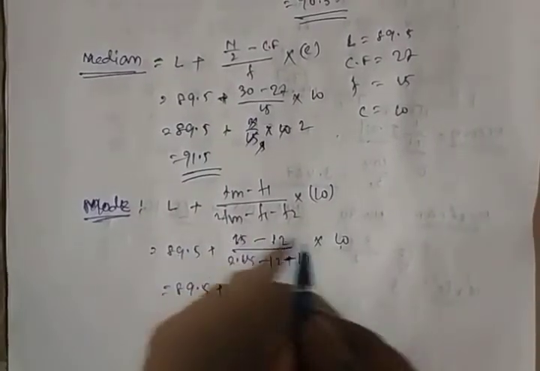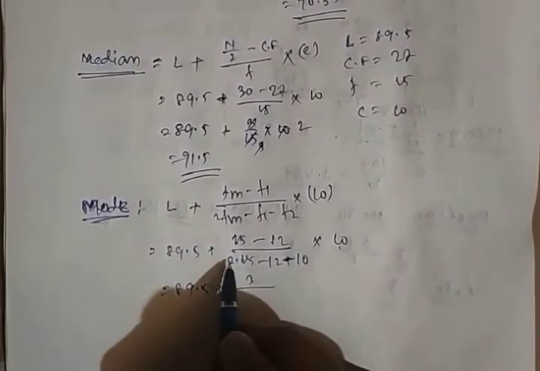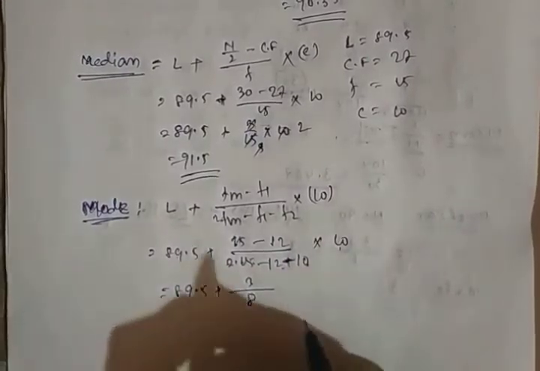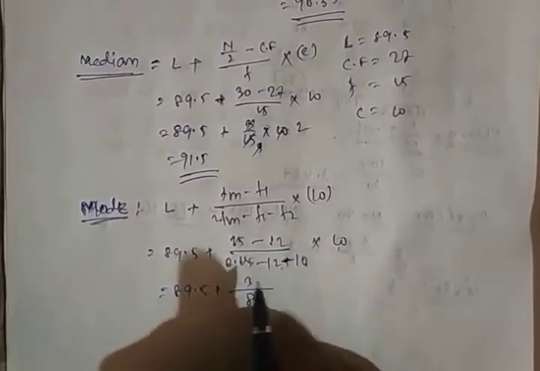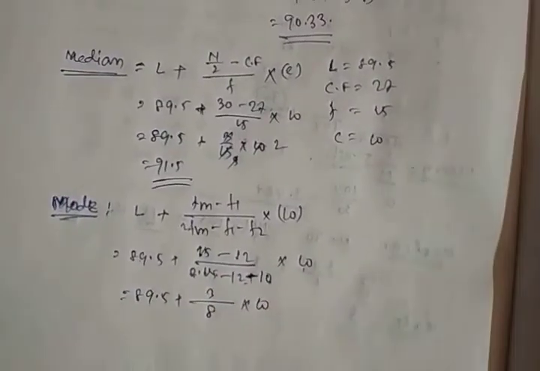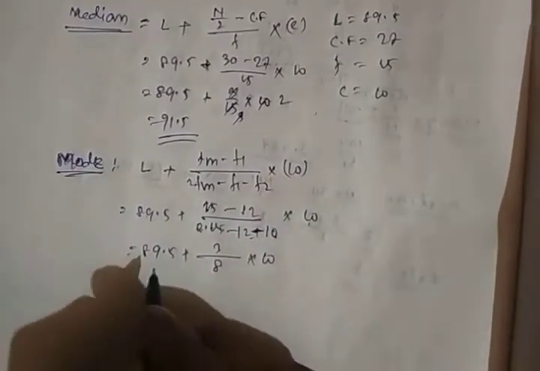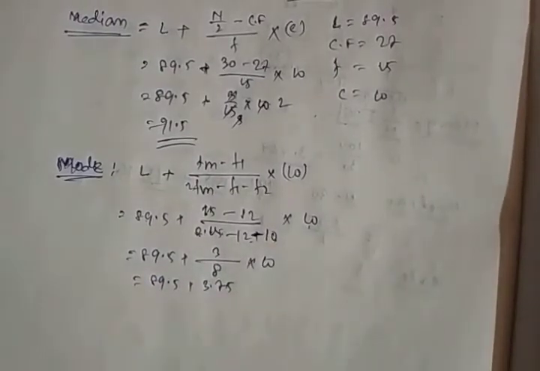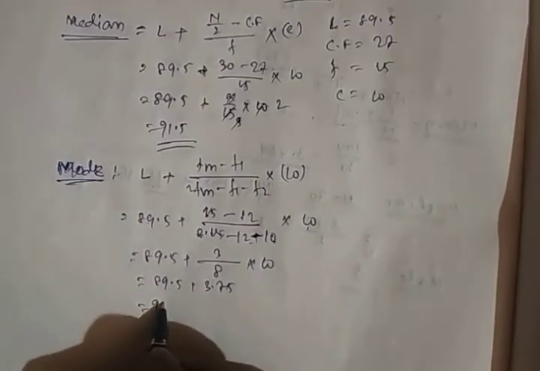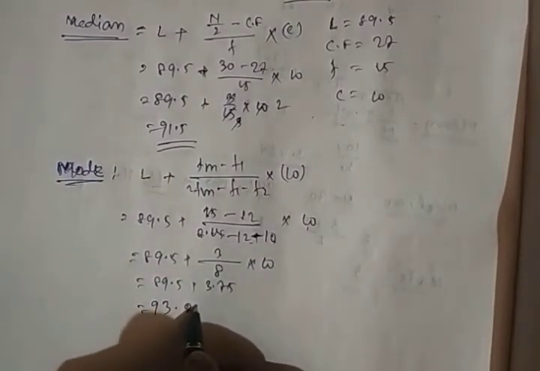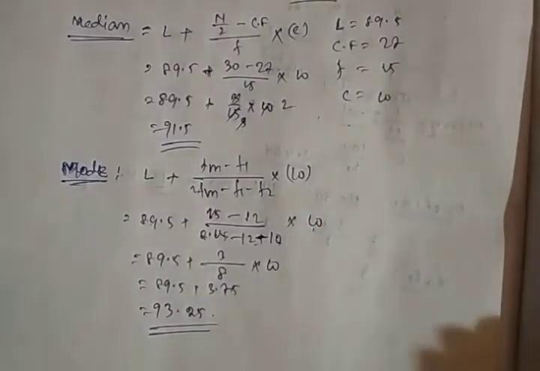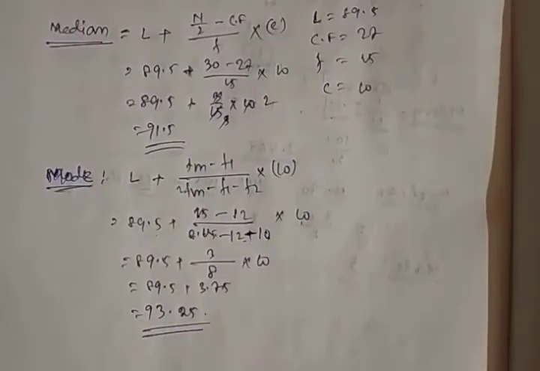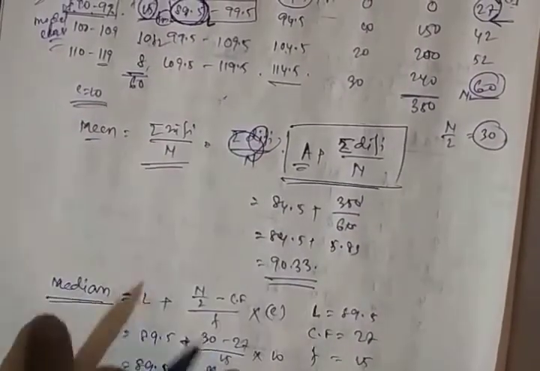Now calculate it. 89.5, 15 minus 12, which is 3. This is 30 minus 22, which is 8. 15 into 2 is 30, minus 22, into 10. So 30 divided by 8 equals 3.75. So 89.5 plus 3.75, total 93.25. So this is the mode. Okay, so we have found the mean, median and mode.